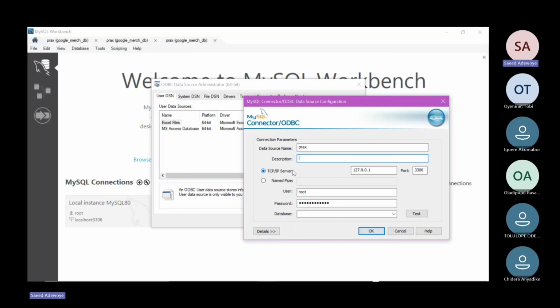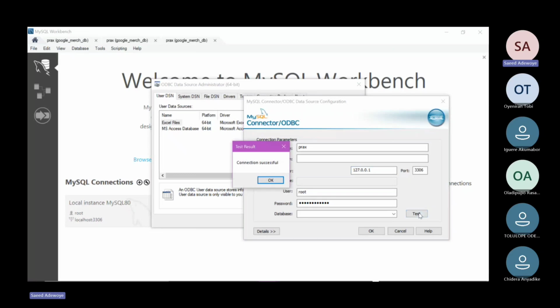Sometimes, whenever you are connecting to this TCP/IP server, if you type localhost as I did earlier and it returns an error, replace it with the default host, 127.0.0.1. Then make sure that your password is also correct. You can simply test this, and now you can see that the connection is successful. Are we on the same page, please?